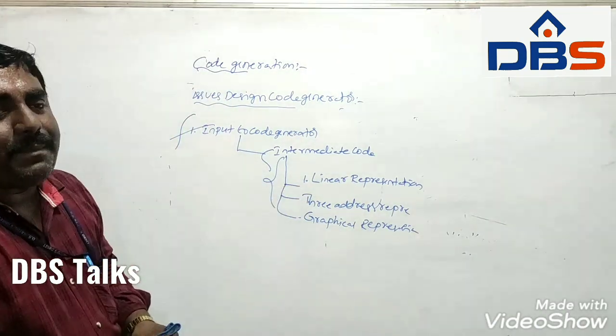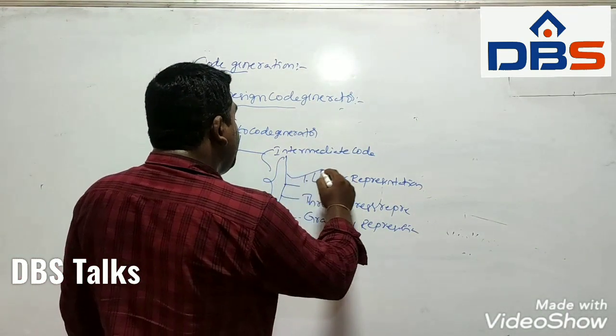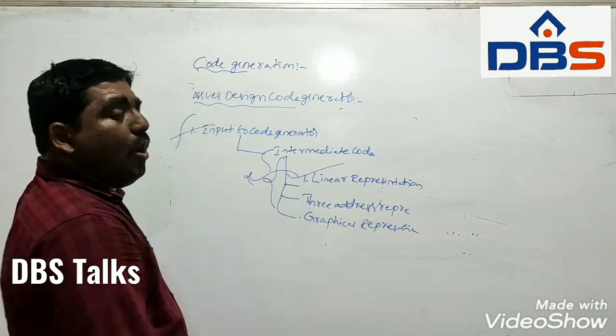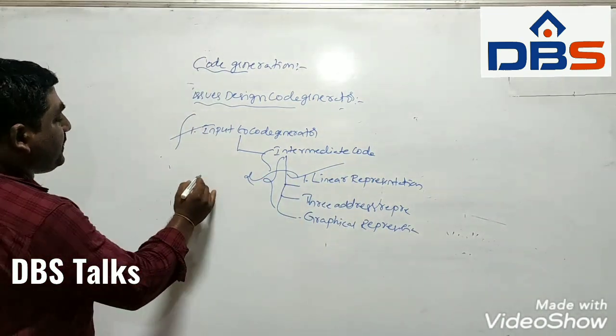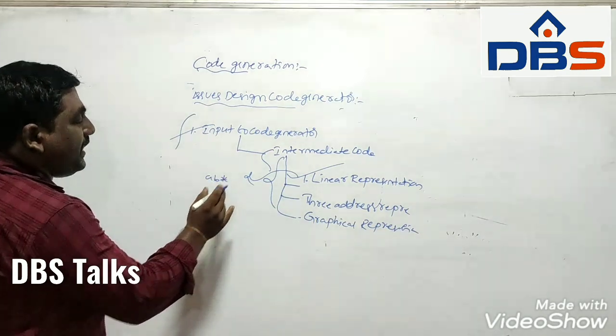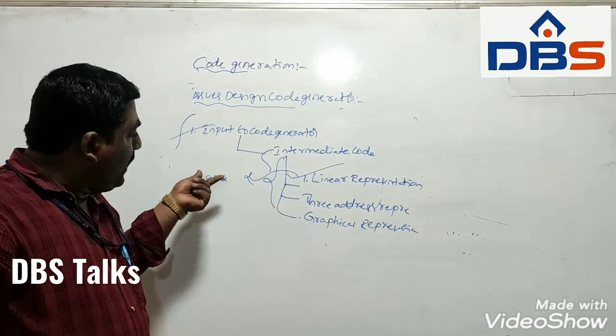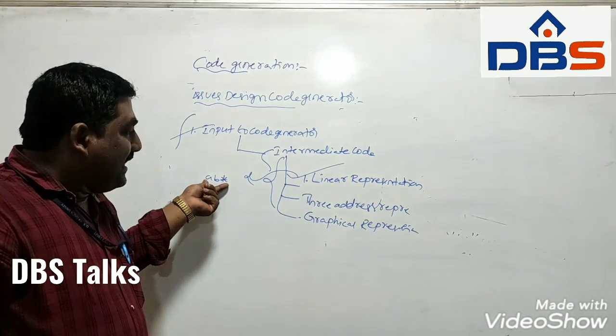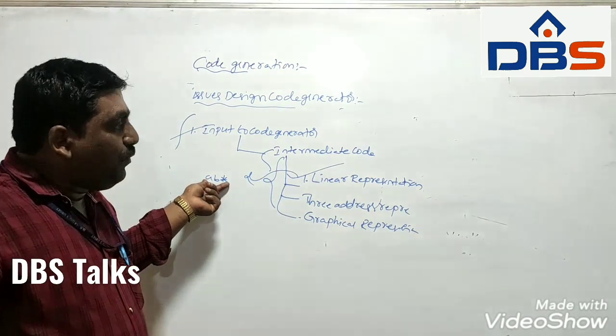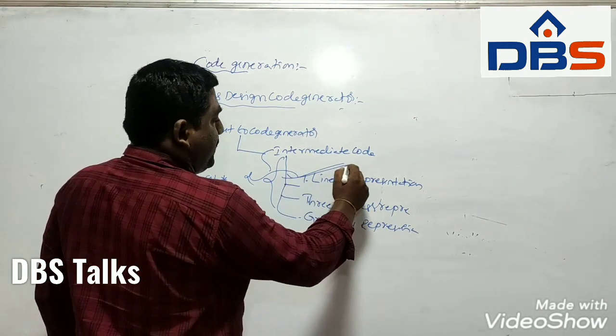What is meant by linear representation? Linear representation is just like a postfix expression. That means A, B, star: operand followed by operator. If we give the input like this, a postfix expression, we call it a linear representation.